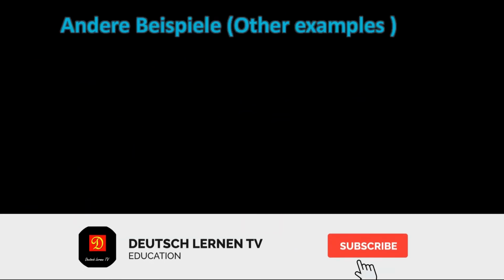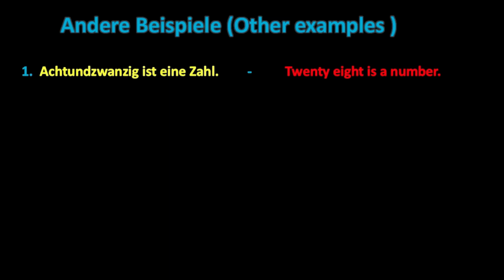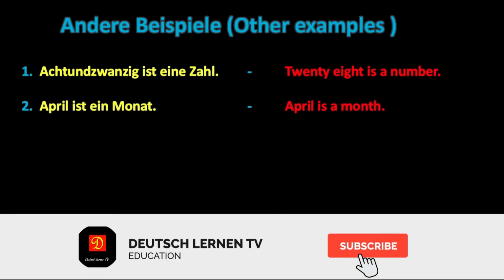Andere Beispiele. Here are some other examples without using a pronoun, how the verb sein is used. Hope you remember our vocabulary lessons on the food and drinks, the time, the people, and also lesson number 4, the numbers. 28 ist eine Zahl. 28 is a number. April ist ein Monat. April is a month.